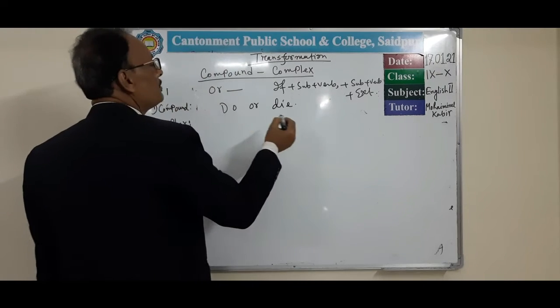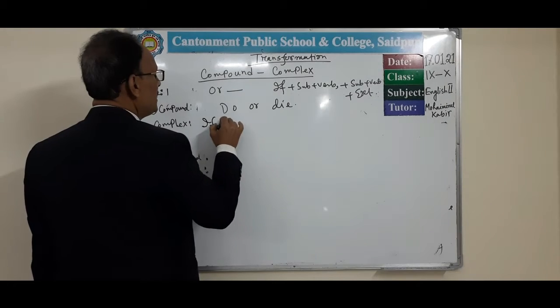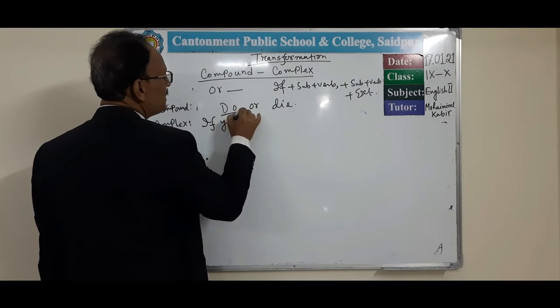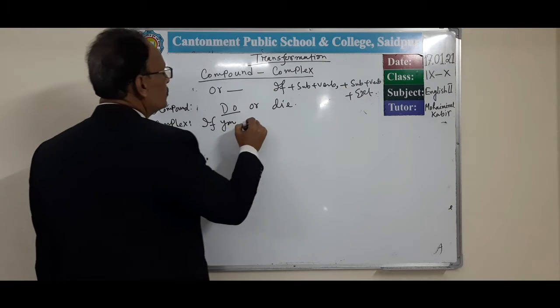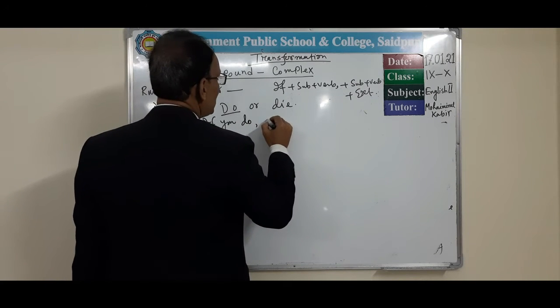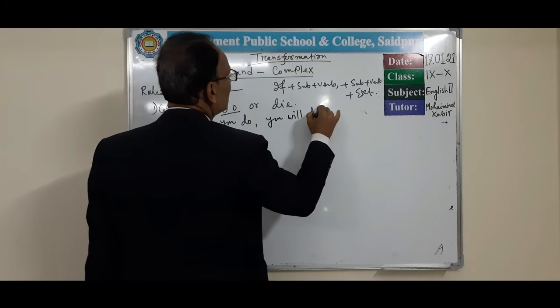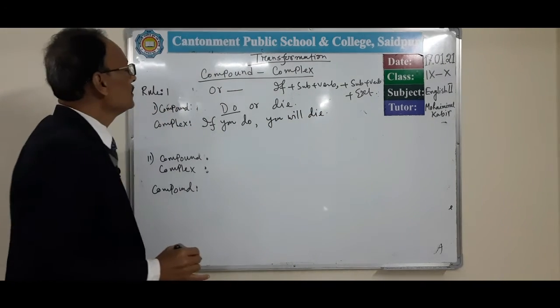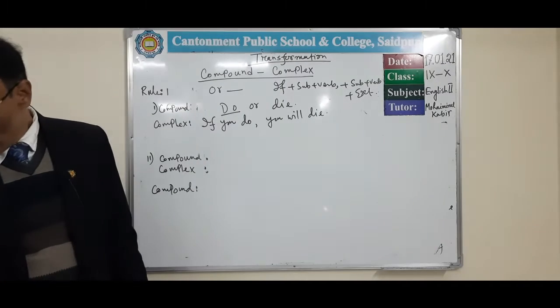First of all, we have to write if plus subject. If you, the verb here is do, if you do, then again subject you will die. In this way, we can transform it into complex form.